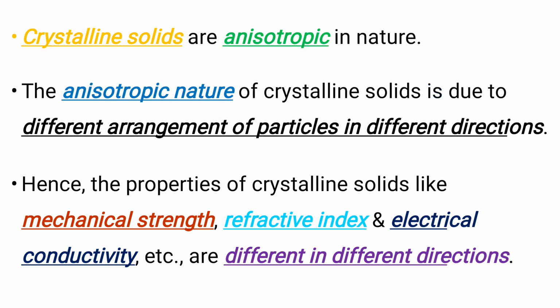Crystalline solids are anisotropic in nature. This anisotropic nature is due to the different arrangement of particles in different directions. Hence, the properties of crystalline solids are different in different directions.